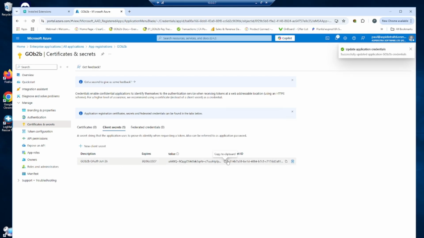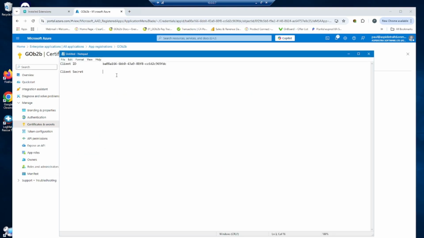Add the secret. Copy the value, not the secret ID. And again, save it somewhere for future reference.